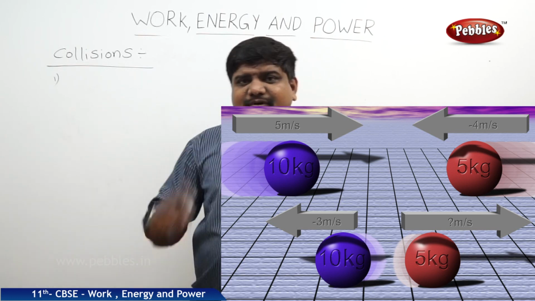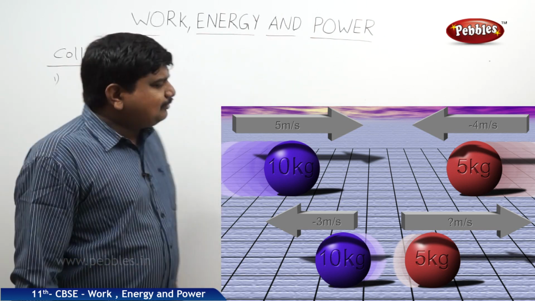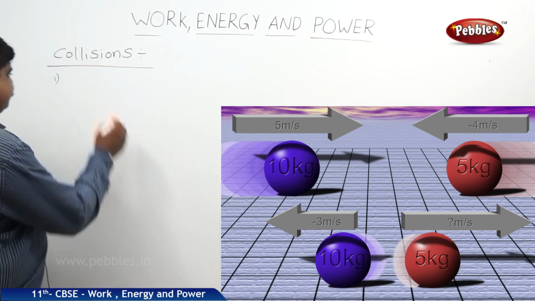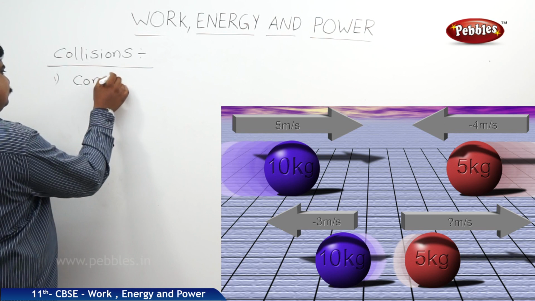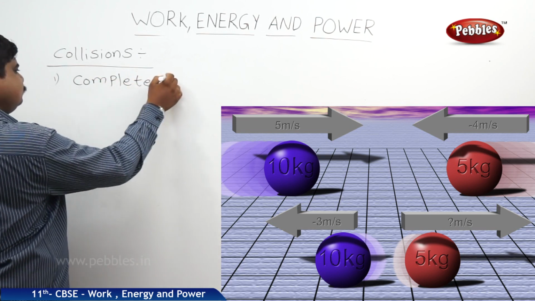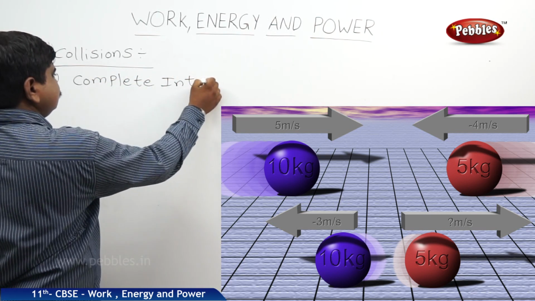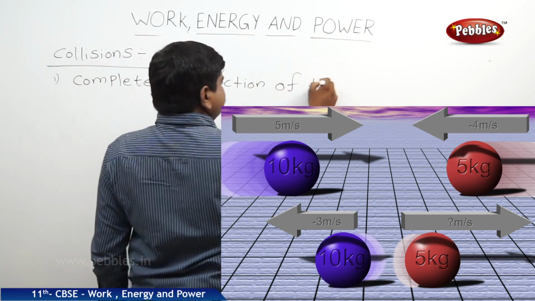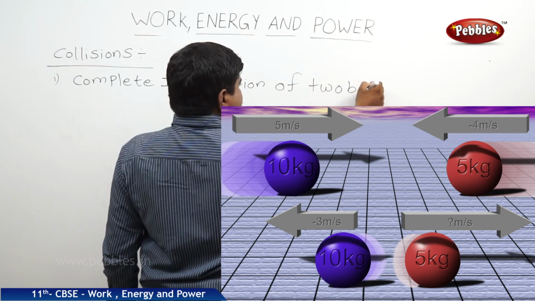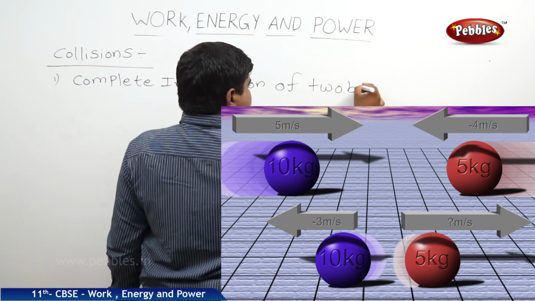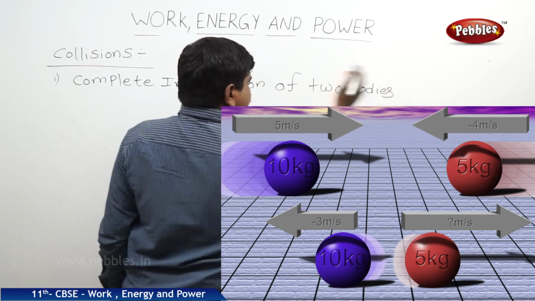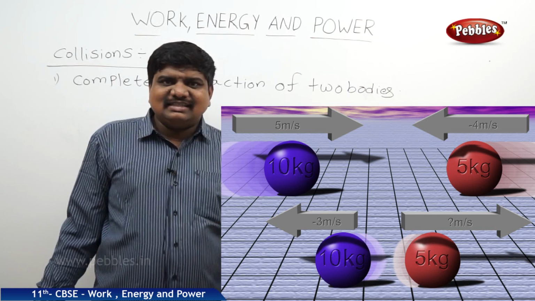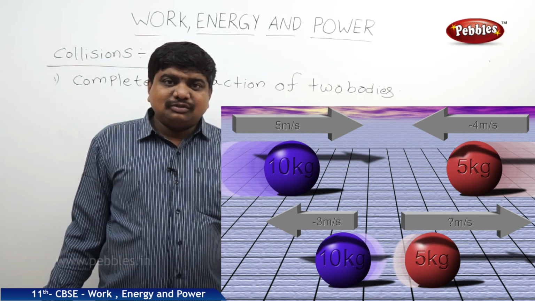Collisions are such types of interactions. What is the meaning of colliding? Colliding means a complete interaction of two bodies. If a body is at rest, when a fast moving body just touches it, the body at rest converts to motion.